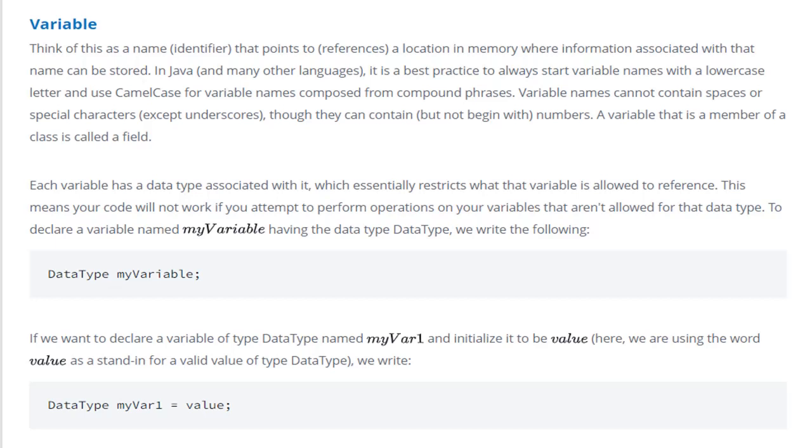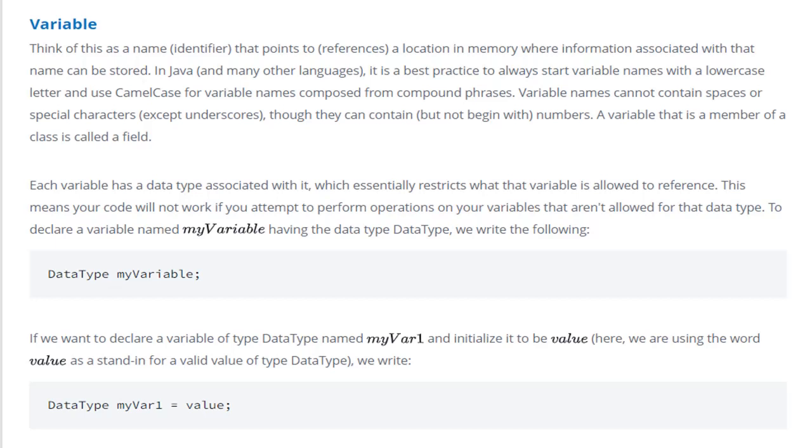It is a general idea of how we should declare a variable. But we can include underscores. Though they can contain numbers, a variable that is a member of a class is called a field. Each variable has a data type associated with it, which essentially restricts what that variable is allowed to reference. This means your code will not work if you attempt to perform operations on your variable that aren't allowed for that data type.